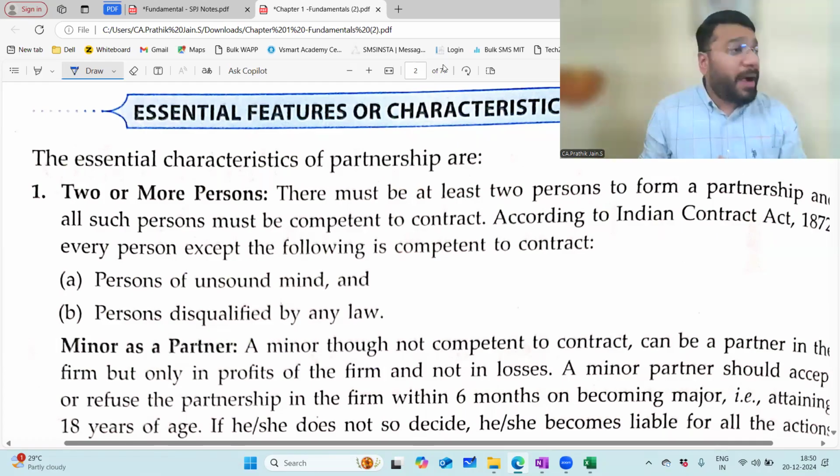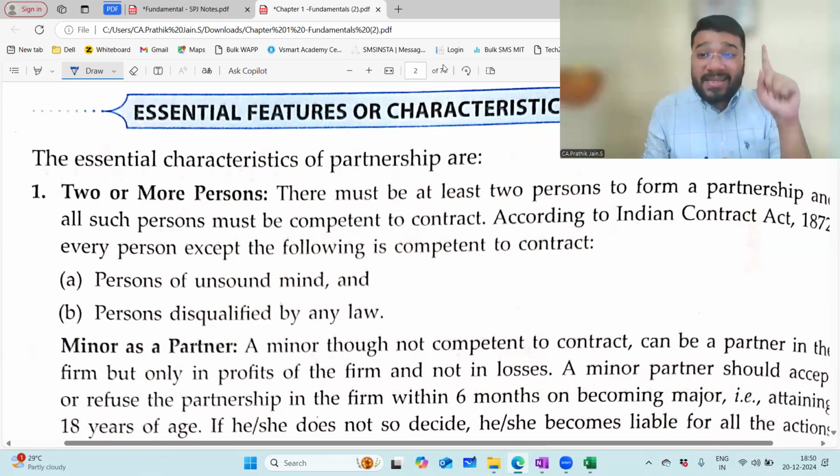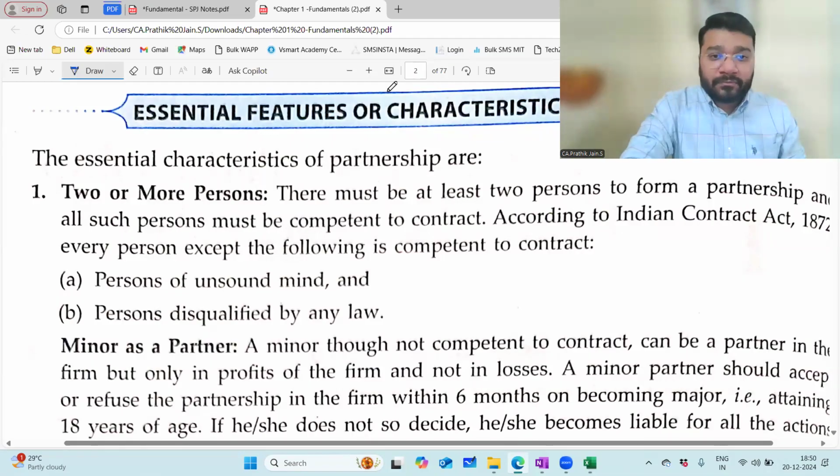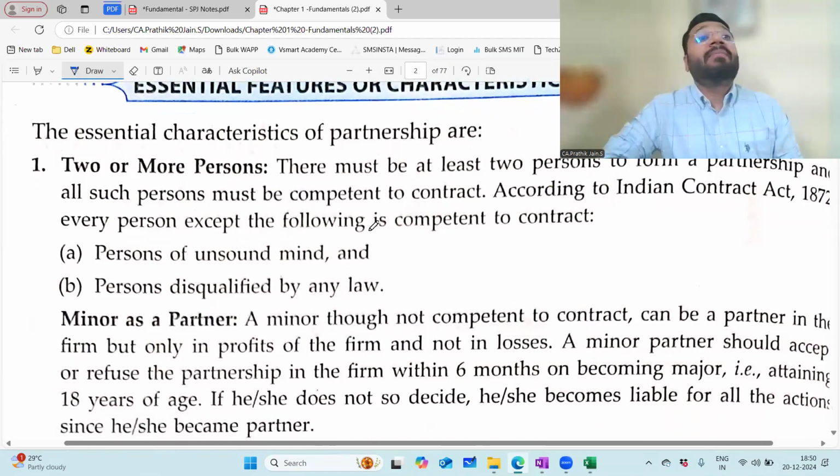Once a minor is added as a partner, can he bear the losses? No. He will only enjoy the fruits. As a result, if there is any loss, he will not bear any loss. Minor, upon becoming major, what is he supposed to do? Accept or refuse the partnership. He has to give his confirmation whether he wants to continue as a partner or not.